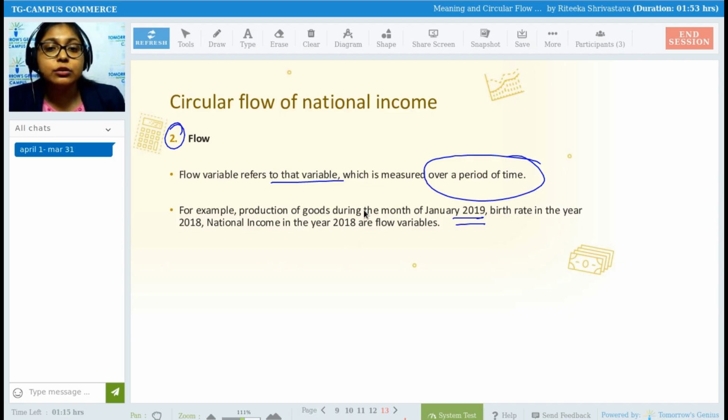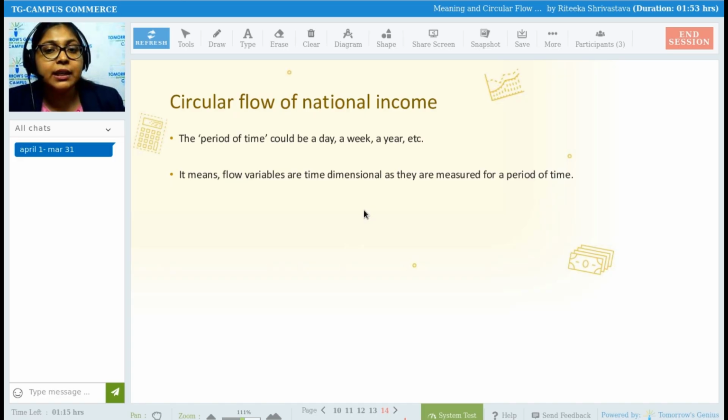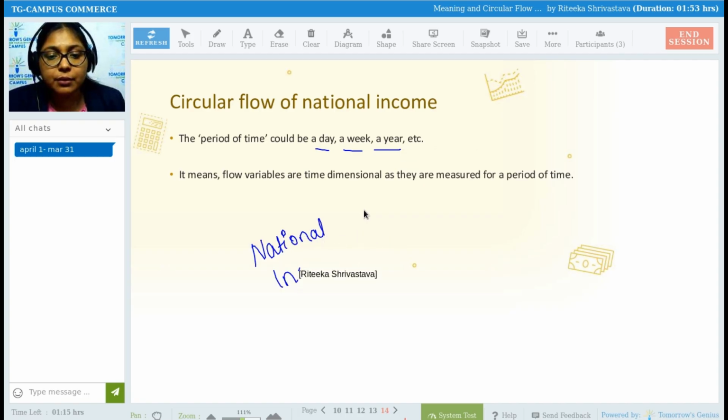Birth rate in the year 2018, national income in the year 2018 are flow variables. So anything which you count over a period of time is called a flow variable. The period of time could be a day, a week, a year. So national income can be a flow variable. Why? Because you are going to calculate national income once in a year.